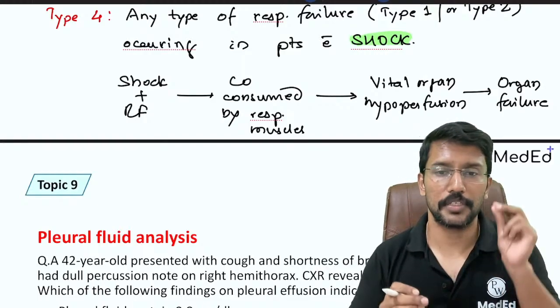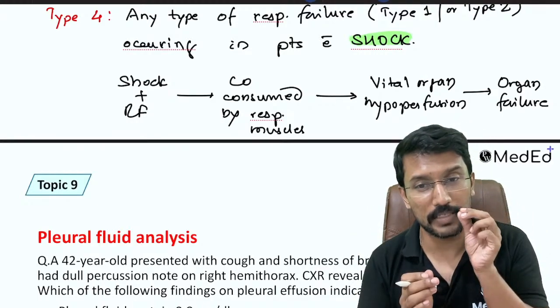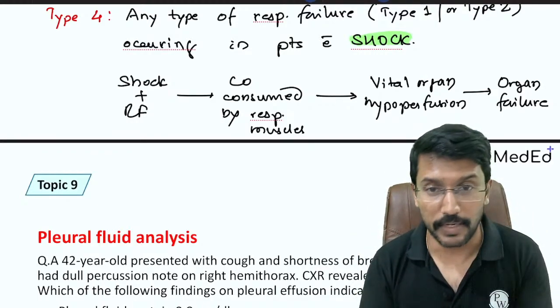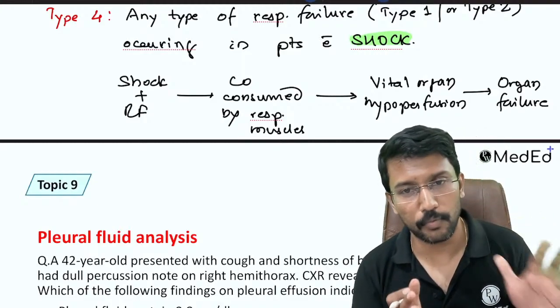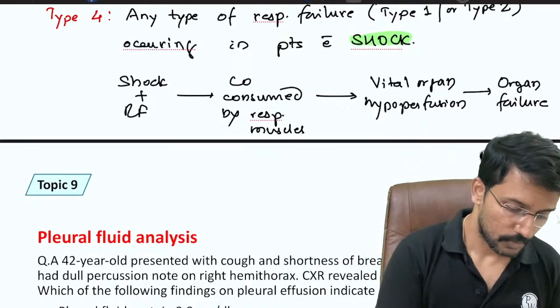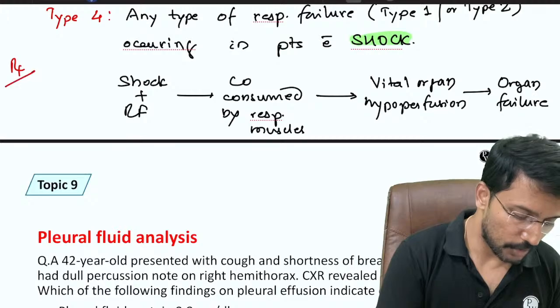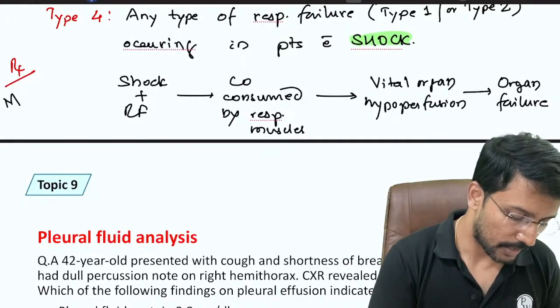So every time you have a patient with shock and respiratory failure, even if it is a mild respiratory failure, that requires ventilatory support. Otherwise, we will end up losing the vital internal organs. So for the type 4 respiratory failure, the treatment is directly mechanical ventilation.